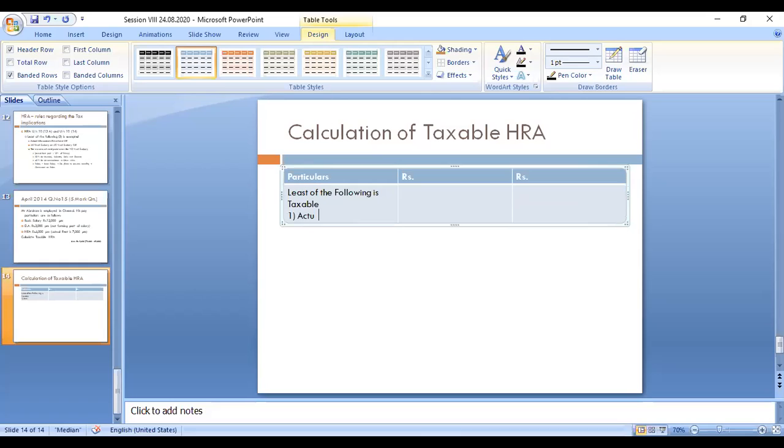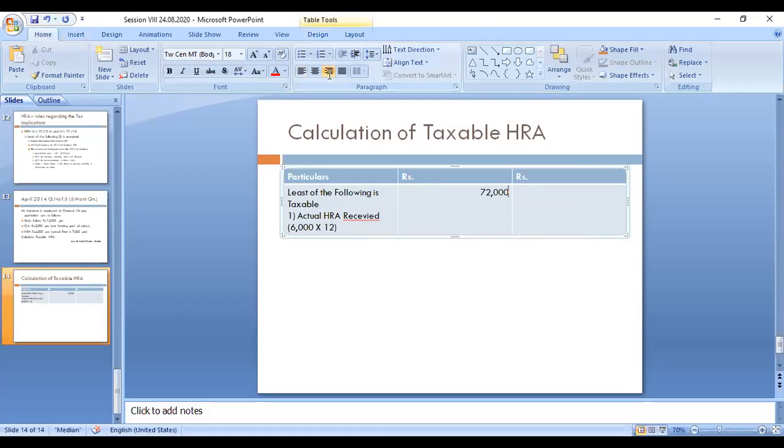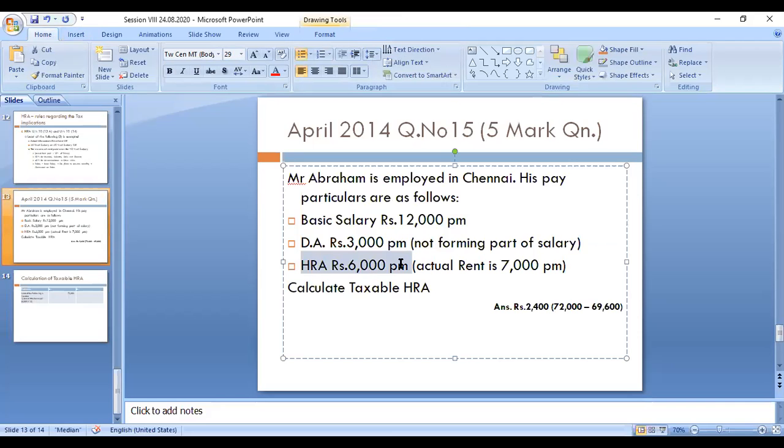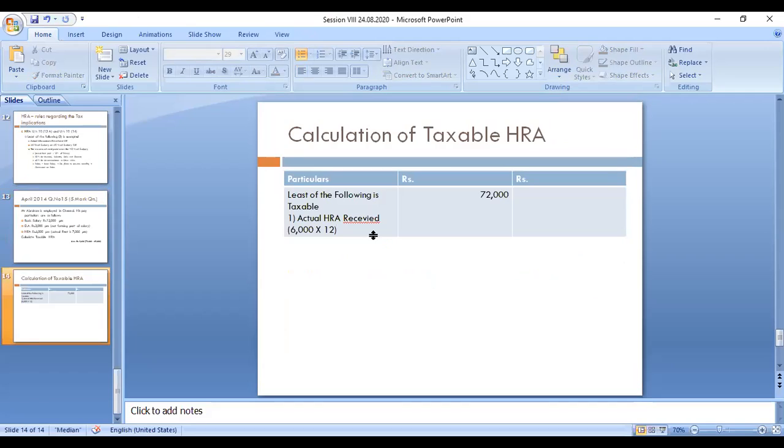actual HRA received. From the formula, I will take actual HRA received. That amount is 6,000 per month. He received 6,000 per month, so if you multiply 6,000 into 12, that amount is 72,000. This is the actual HRA received by him. So this is the first point you have to consider.